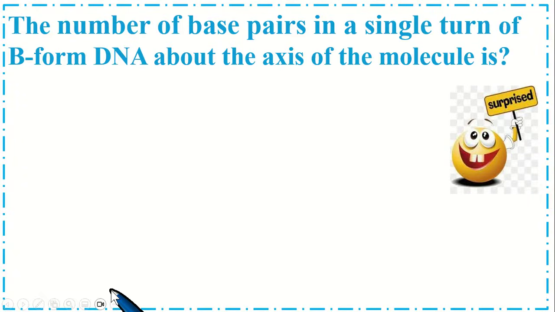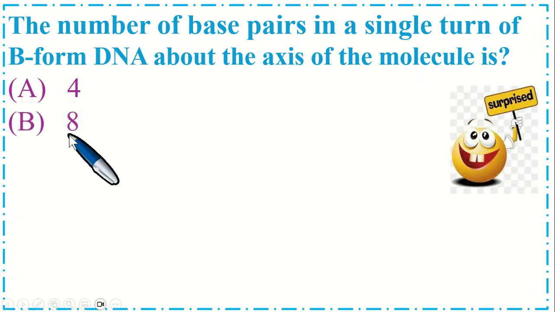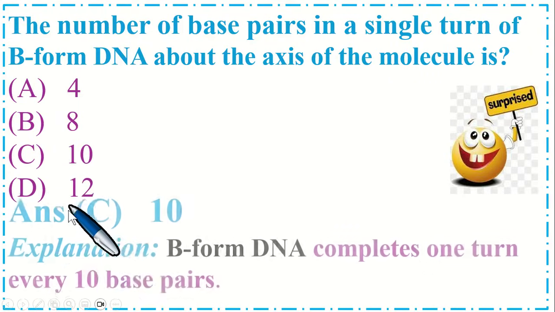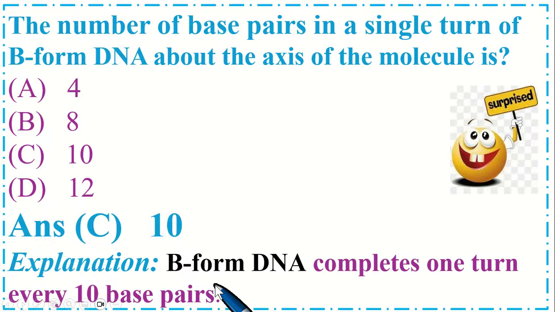Dear students, this is a very important MCQ. The number of base pairs in a single turn of B form DNA about the axis of the molecule is: option A 4, B 8, C 10 and option D 12. So the correct option is C, 10. B form DNA completes one turn every 10 base pairs.